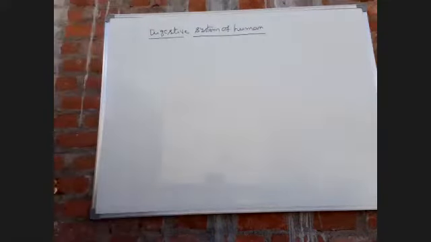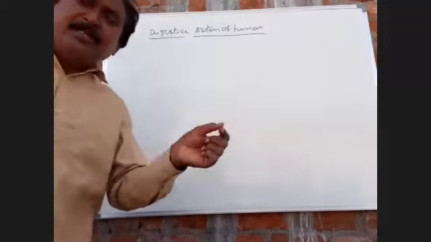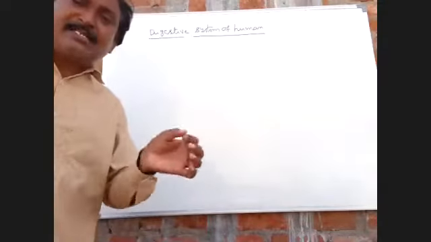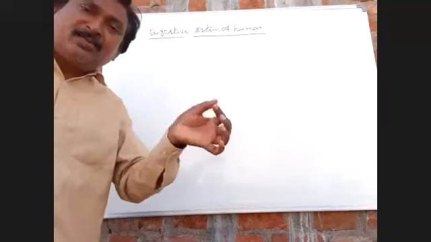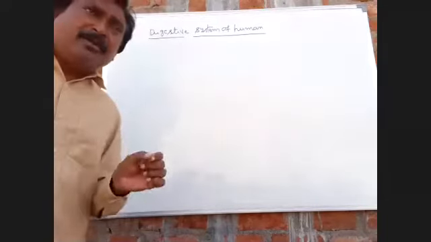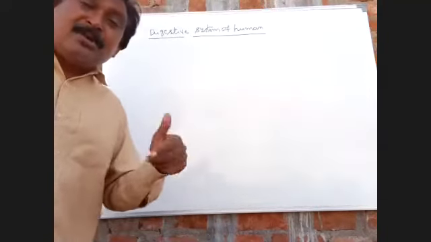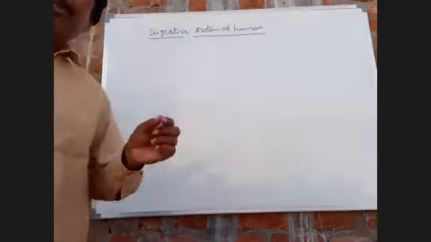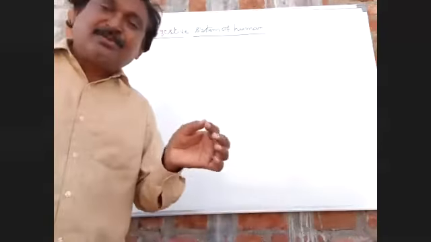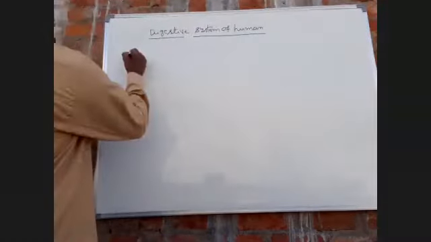First one. What is the digestive system? The alimentary canal and its associated digestive glands is called the digestive system. Most of the parts in the digestive system originate from the endoderm. So first one, alimentary canal.